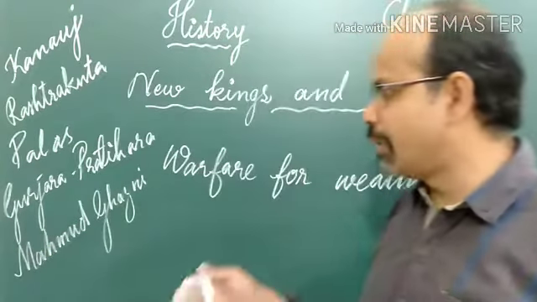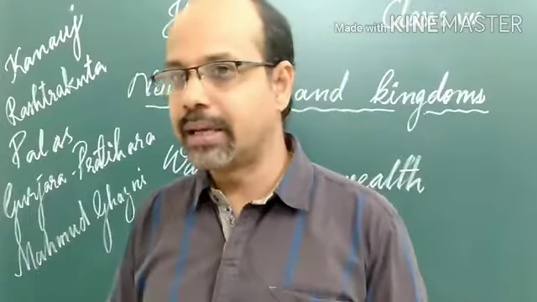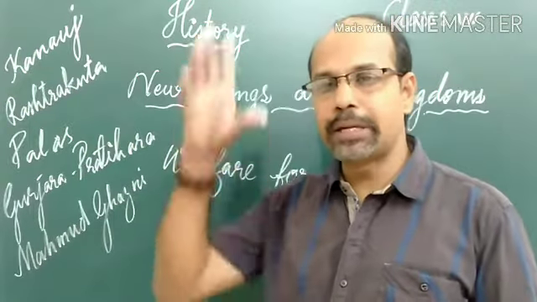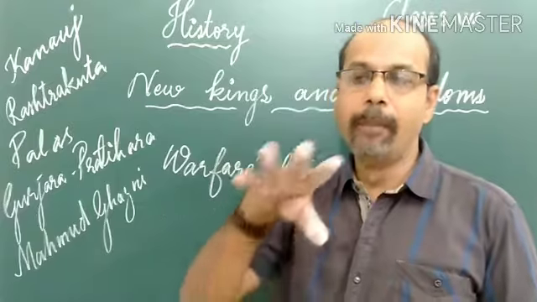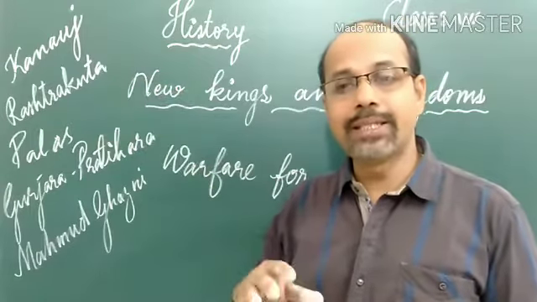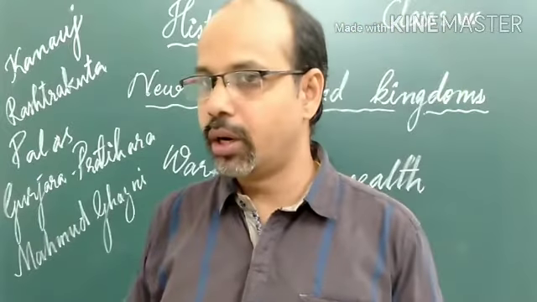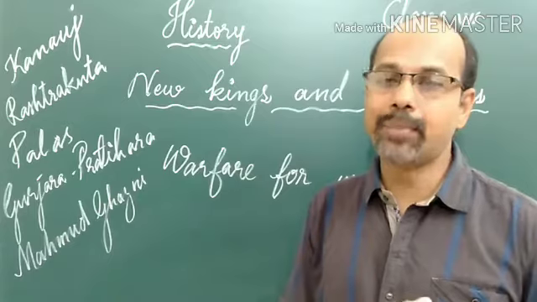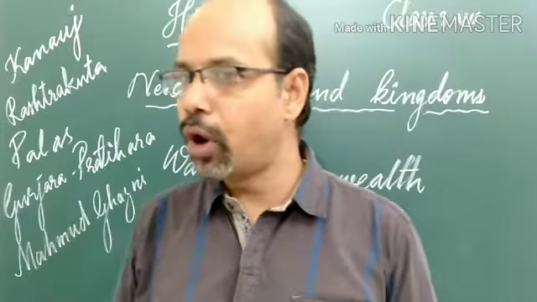One example we can say is Kanauj. It was such an important place in the river valley of the Ganga, in present-day Uttar Pradesh. Kanauj was a very prosperous region. Since the river Ganga flows there, agriculture was very prominent in this region. So all other rulers wanted to seize or capture Kanauj, but Kanauj was very prosperous and very powerful also.